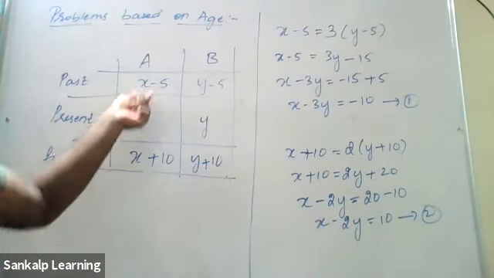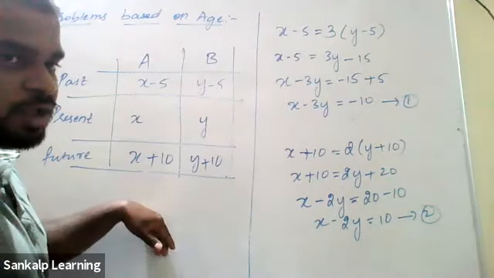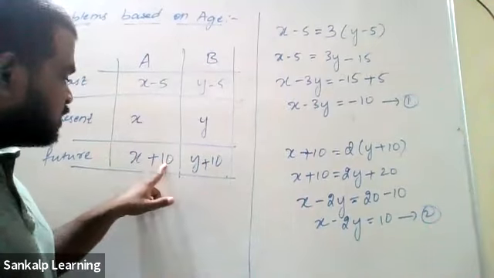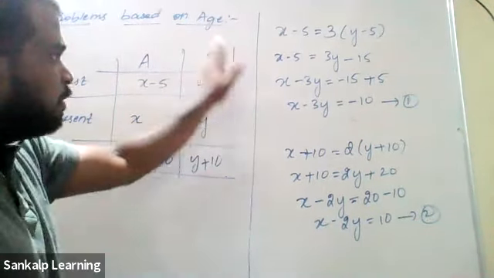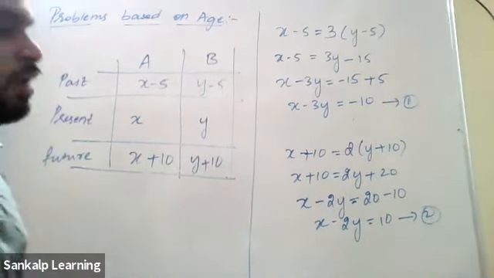This is x and x minus 5. Y will become y minus 5. How many years in the future are we talking about? 10 years. So the present age is x; 10 years later it is x plus 10. The present age is y; 10 years later it is y plus 10. Prepare this table column and keep it ready, so that it will be easy. There will be no confusion. Now let's come to the question.